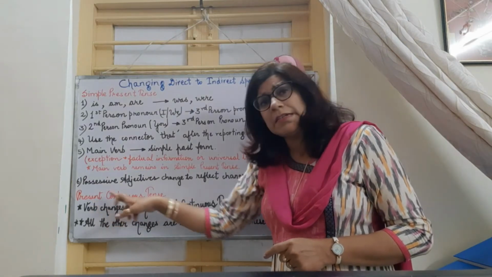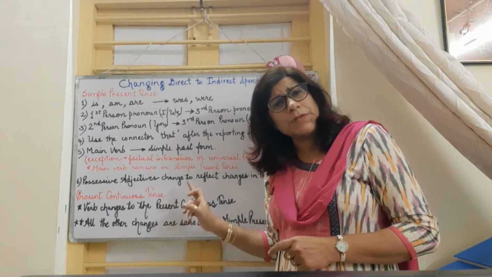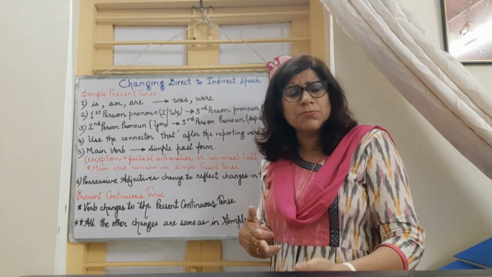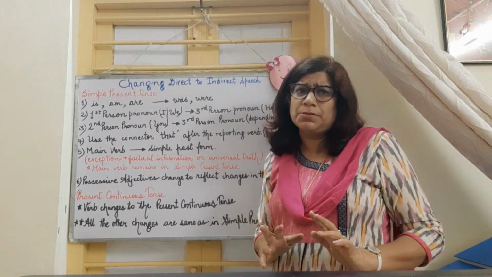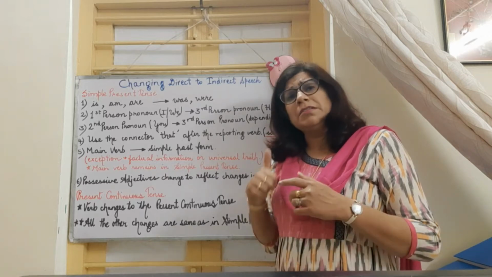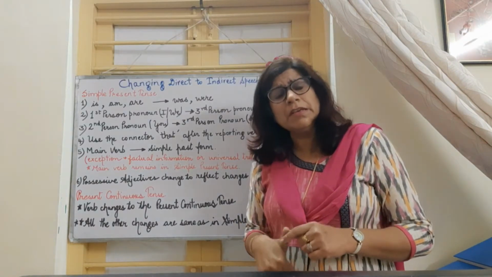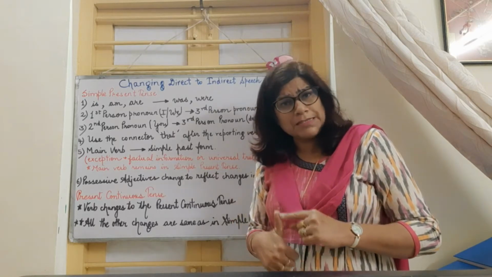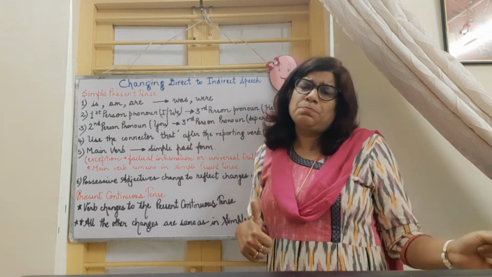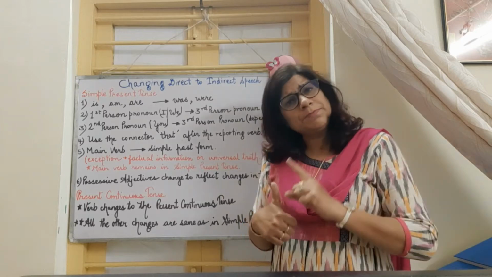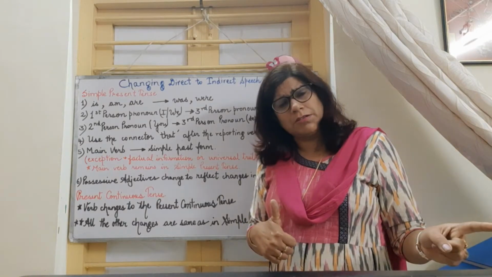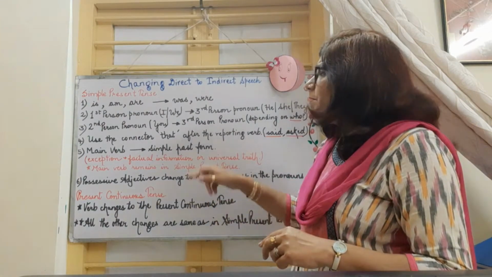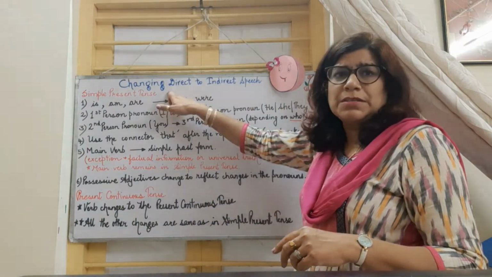Then coming to present continuous tense. We all know what is present continuous tense: something said in present tense in the continuous form, that is in the ing form of the verb. That time remember, the first and the major change will be that the main verb will change from present continuous to past. Present continuous to past continuous, right? And all the other changes will be same as simple present tense.